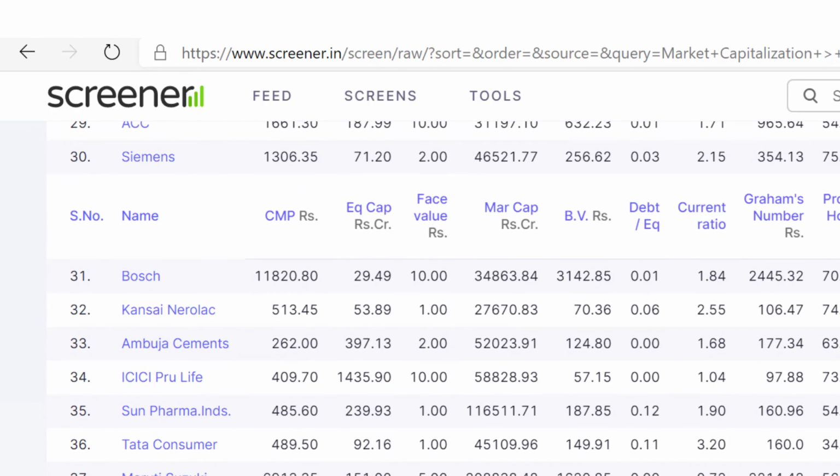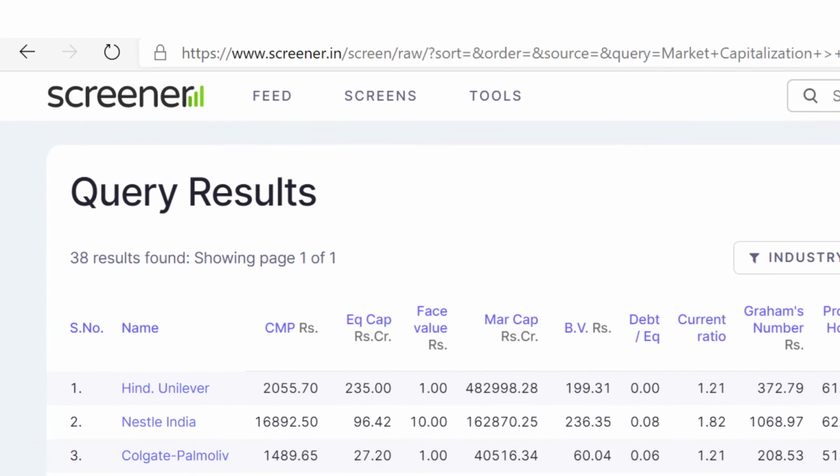I hope you learn how to find debt-free companies, especially if you are a beginner in the stock markets. I will soon make a detailed video with some techniques for finding multi-baggers in different sectors.